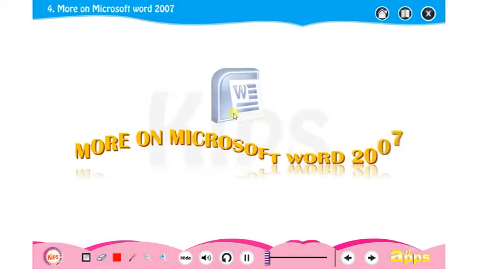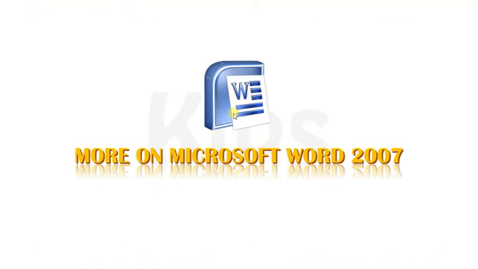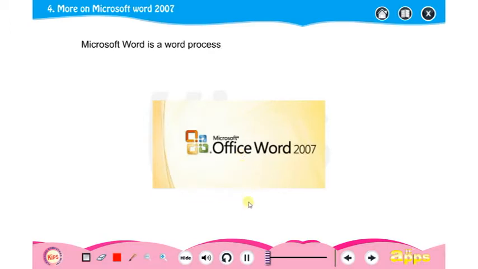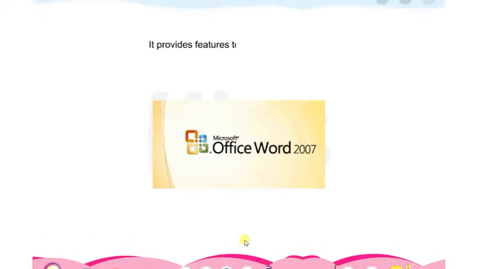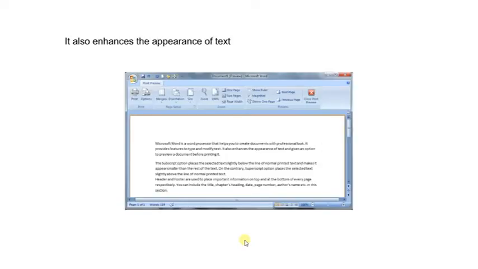Hello students, today we will learn more about Microsoft Word 2007. Microsoft Word is a word processor that helps you to create documents with professional look. It provides features to type and modify text. It also enhances the appearance of text and gives an option to preview a document before printing it.